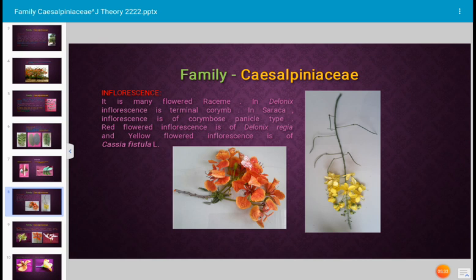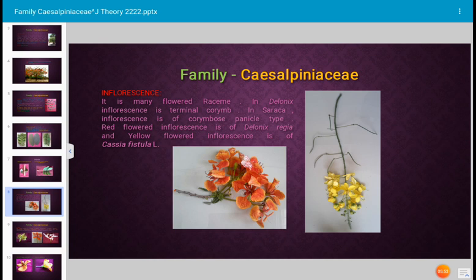Here, inflorescence. Inflorescence, the flowering shoot of the plant, is known as inflorescence. And inflorescence in family Caesalpiniaceae is, in many plants, a many-flowered raceme. And in Delonix, inflorescence is a terminal corymb.